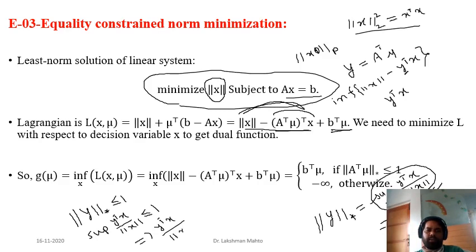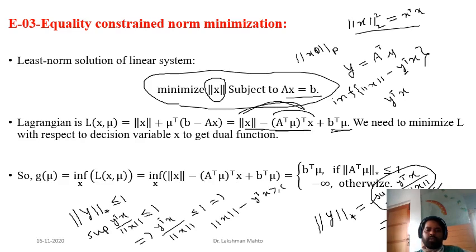With further simplification, what does it imply? It says that norm of x minus y transpose x is always greater than or equal to 0.